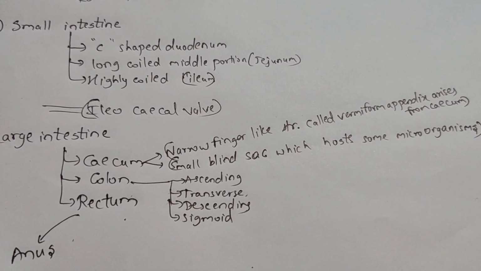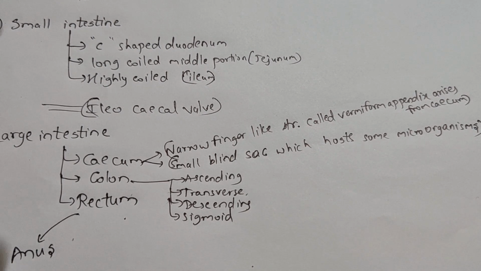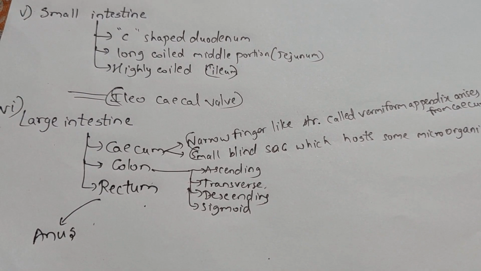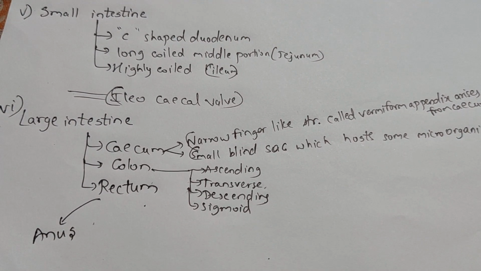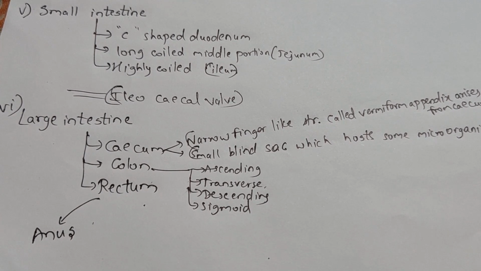Now, after the small intestine, the food goes into the large intestine. Meanwhile, we have the ileocecal valve. The function of this valve is not to allow any backflow. Coming to the large intestine, the first part is the cecum.